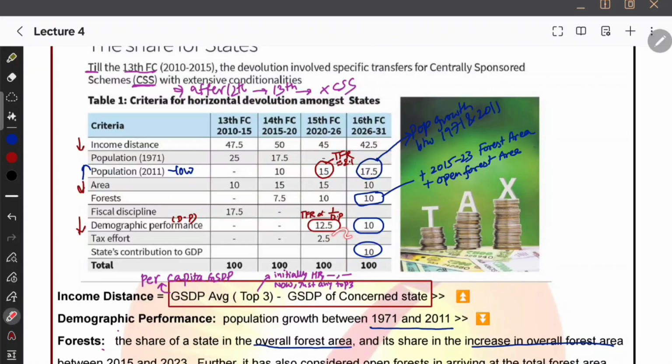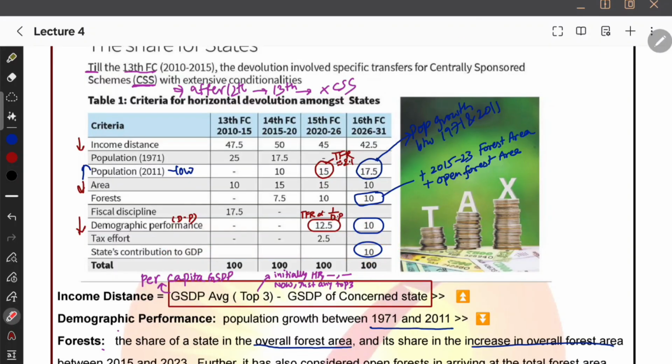Okay, so demographic performance initially they used to measure using TFR, but now they are using population growth between 1971 and 2011 to measure demographic performance, and it is inversely proportional to the population. If population is low, then demographic performance is low. Okay, and its percentage fell from 12.5 to 10. Okay, and we have tax effort that is 2.5, and state contribution to GDP that is 10.